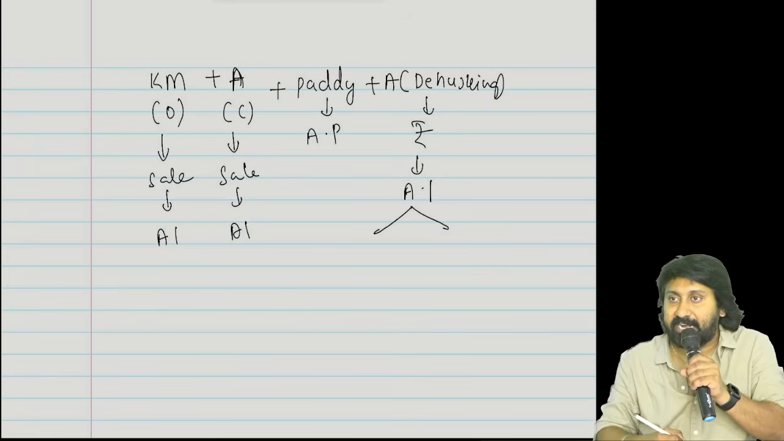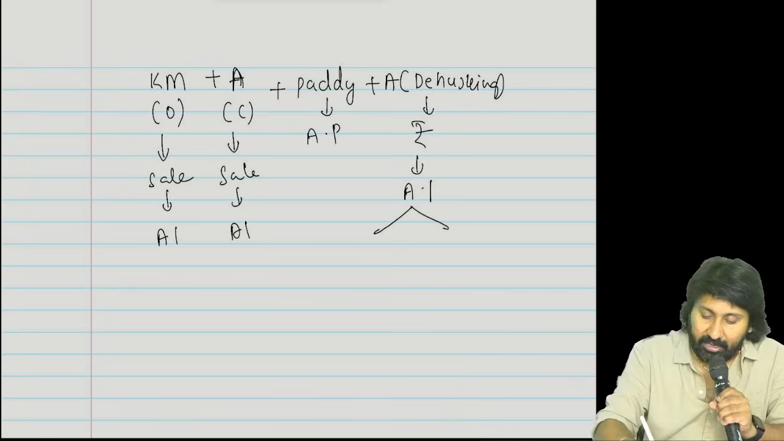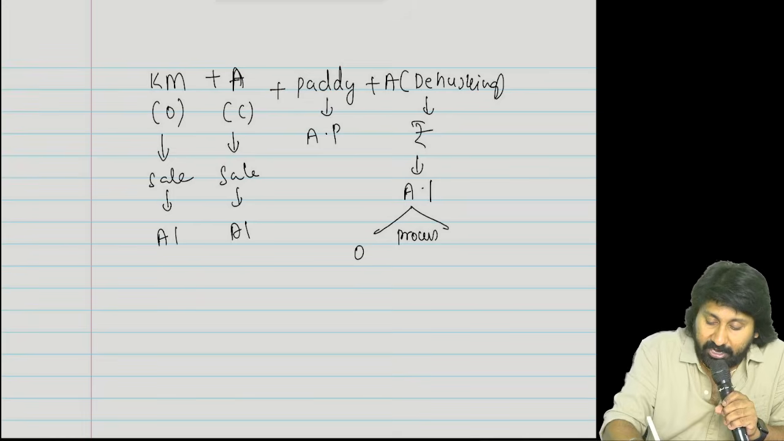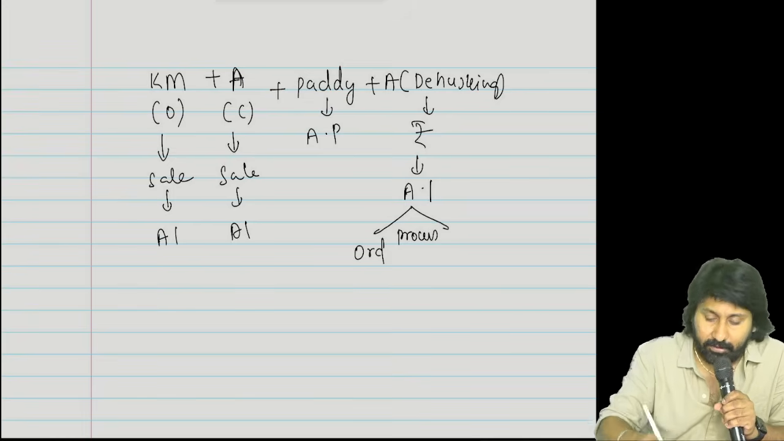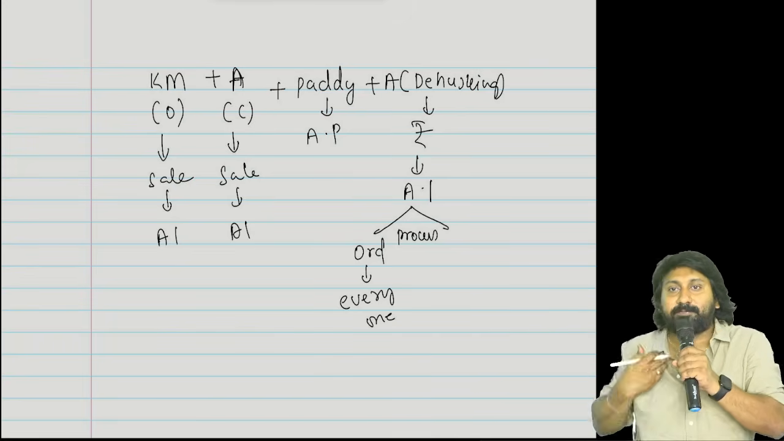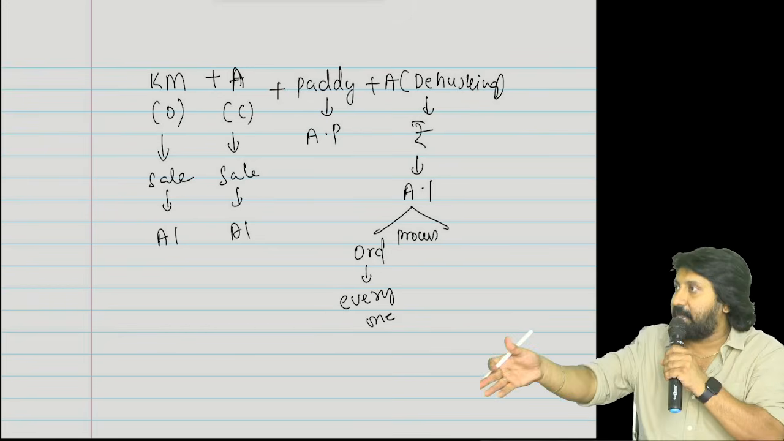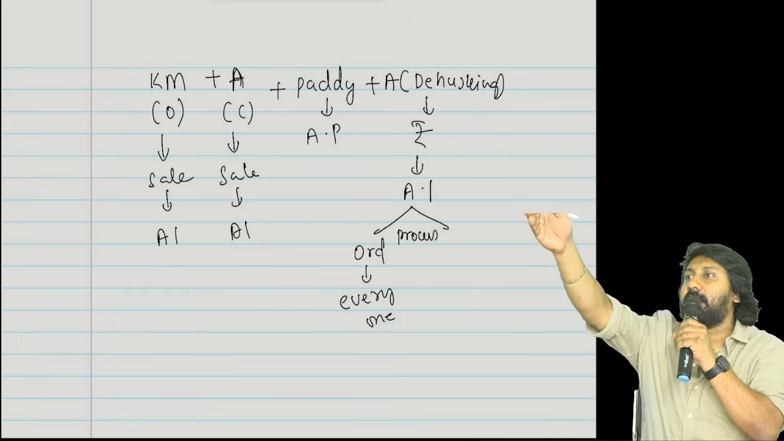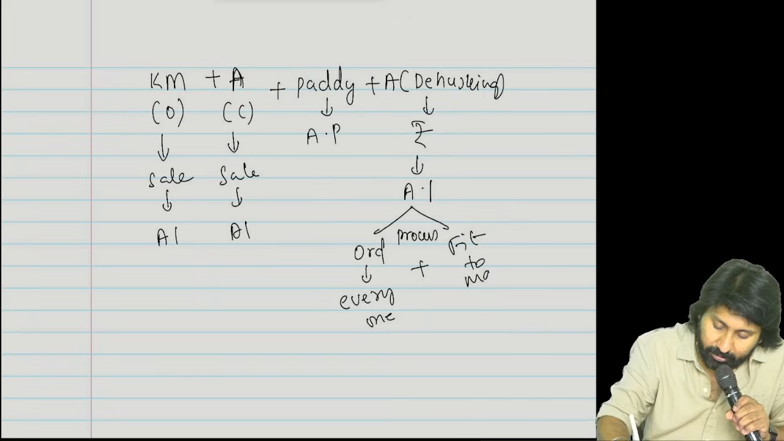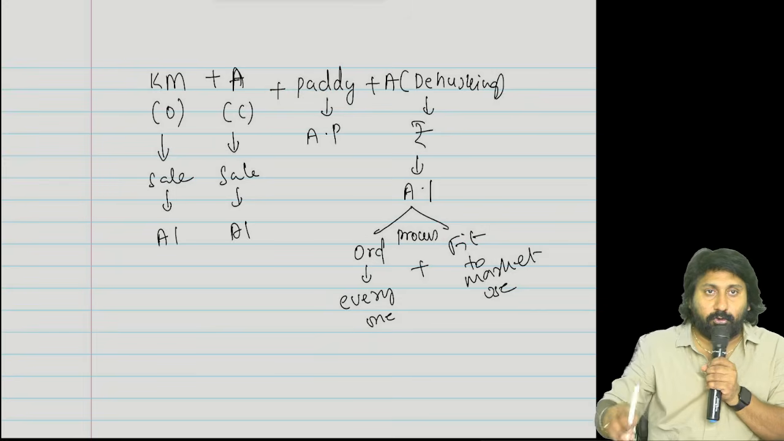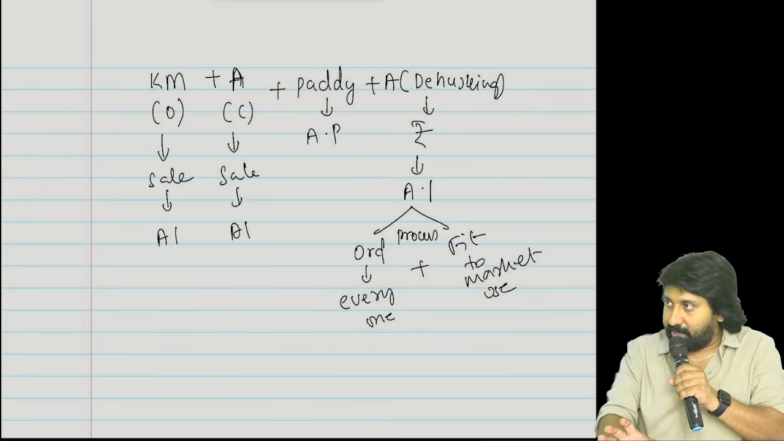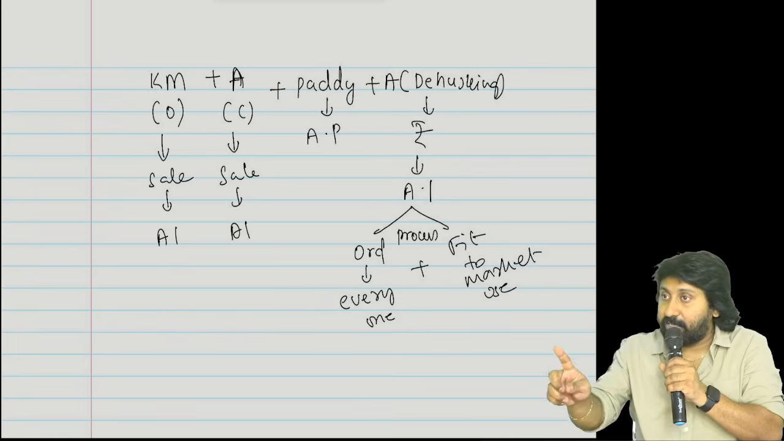Provided two conditions are satisfied. Are you listening? This process whatever I am carrying on is an ordinary process, not a special process. Ordinary means everyone will do this, not just specially me. Everyone has to do that activity. Next, why is this ordinary process carried on? To make it fit to the market use. Then only I will call it agricultural income.